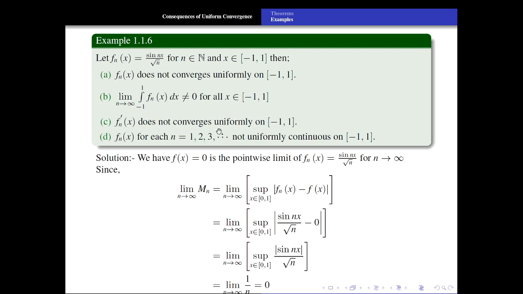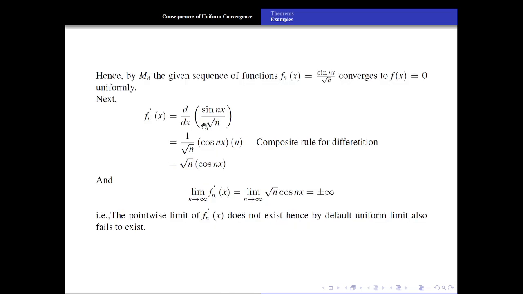fn dash of x does not converge uniformly. So let us check this option C. For checking option C, let us differentiate the sequence of functions. fn dash of x is equal to the derivative of this, which is what?